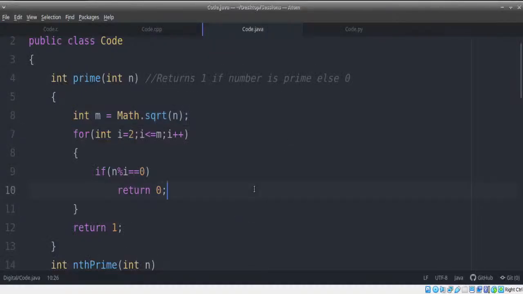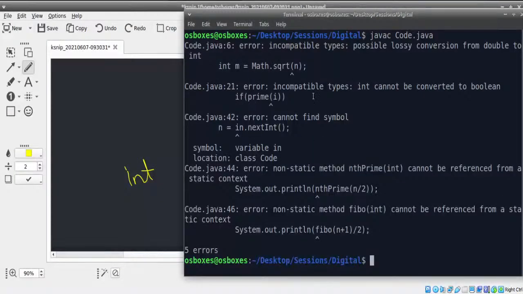It will give you an error stating that you cannot convert, where is it? Right here, first error. You cannot convert this because there's a lossy conversion, because square root always returns a double value. What we are storing is int. I can't store the result of a double in an int automatically.